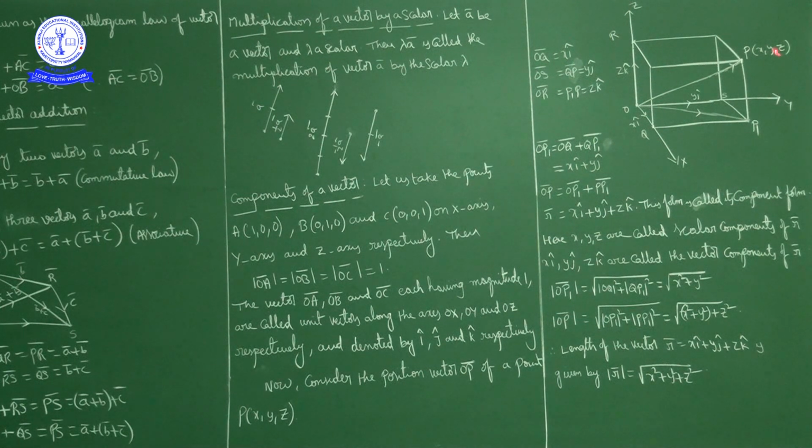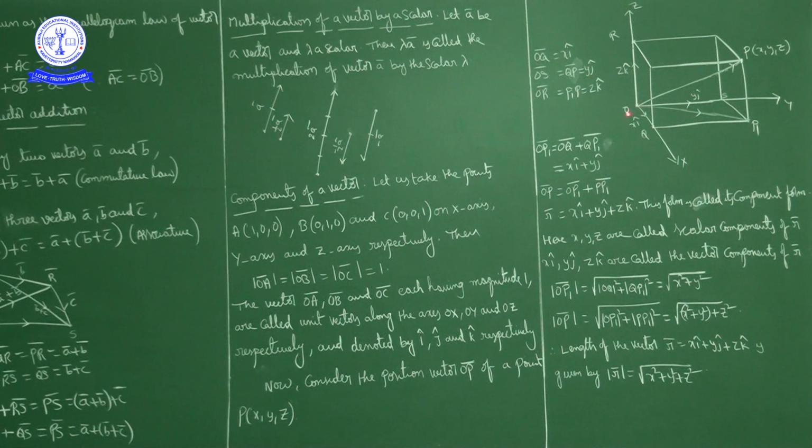Here x, y, z are called scalar components, and x i cap, y j cap and z k cap are called vector components of r bar.